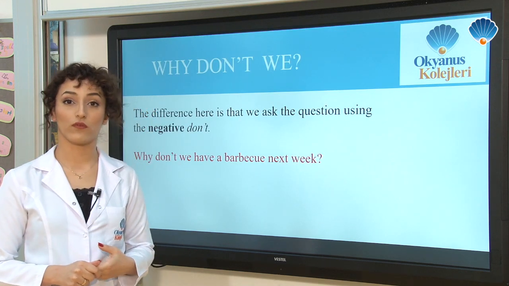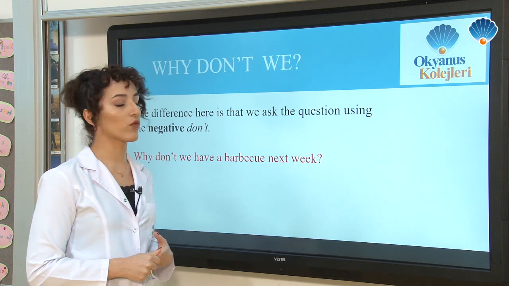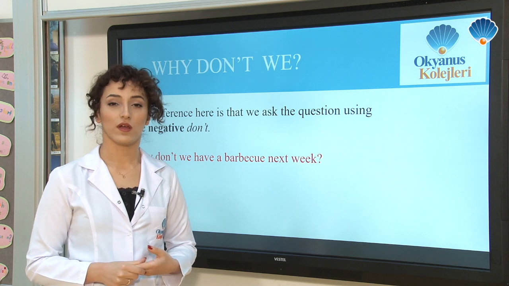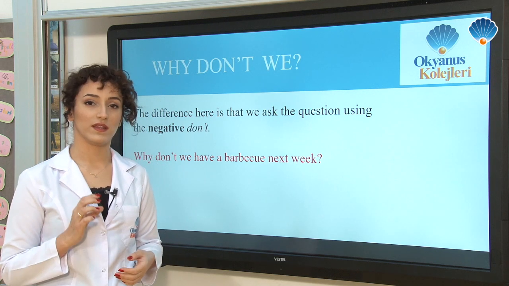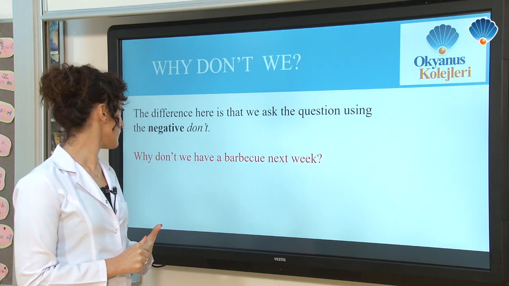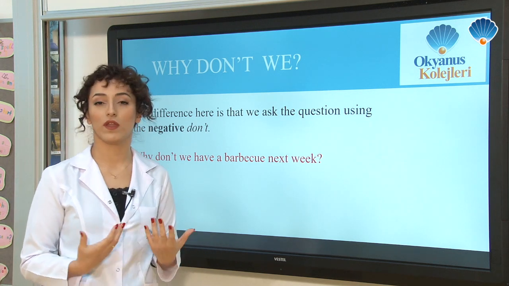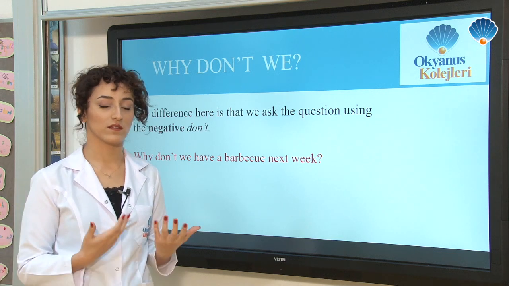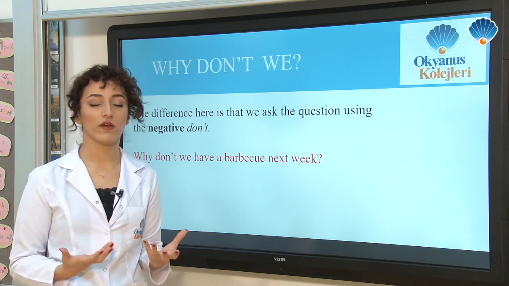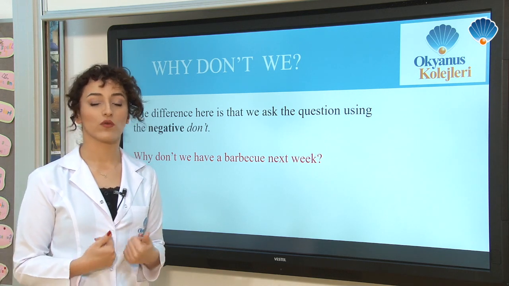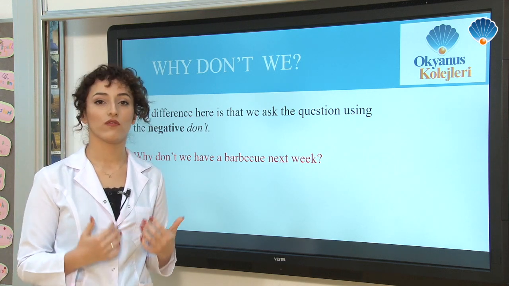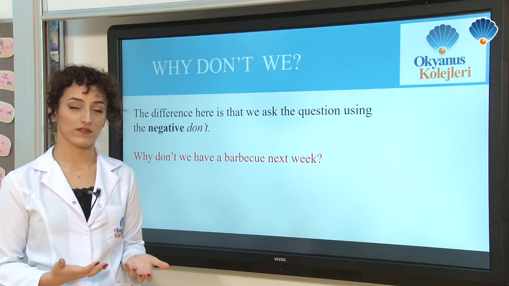The third form of our unit, why don't we? It's a little bit different from the other suggestions because here we use a negative form to ask, suggest, and offer. As you can see, why don't we have a barbecue next week? The person who said this actually feels a lack about doing or having a barbecue. That's why he or she says this. So I'm going to use why don't we when I feel a lack in some situation.